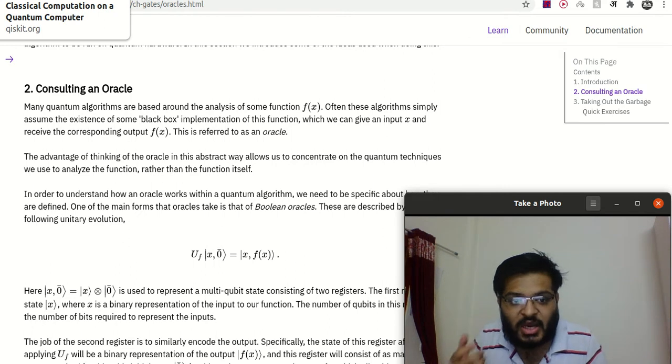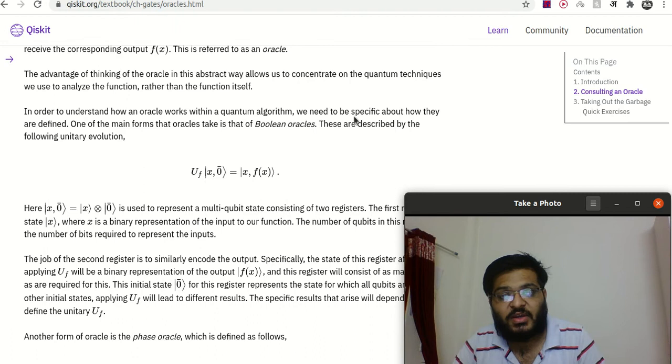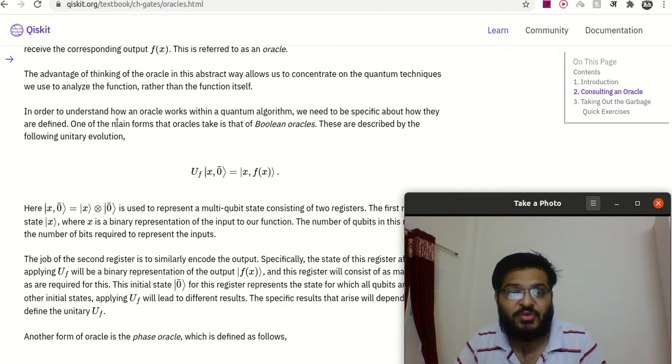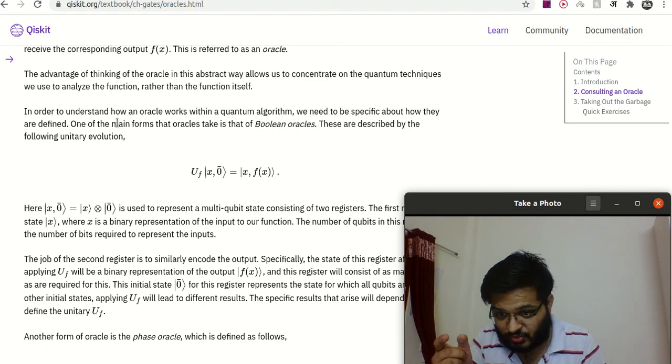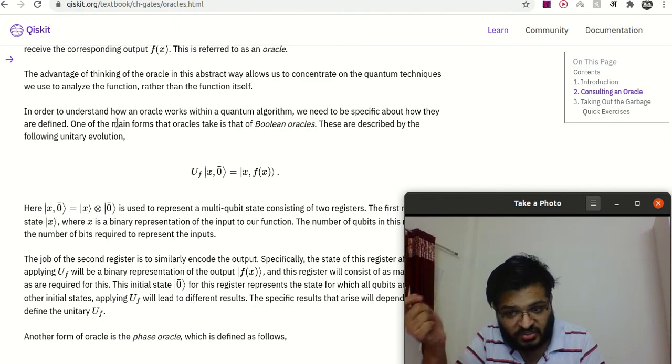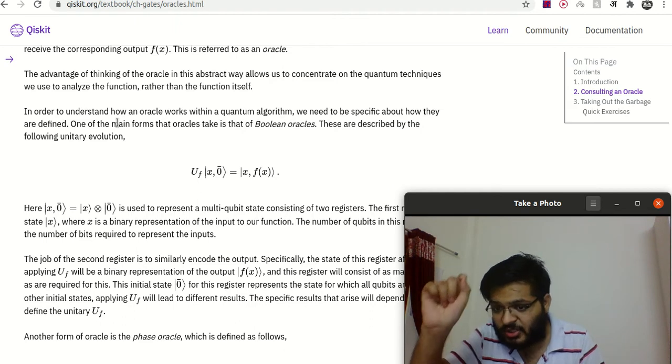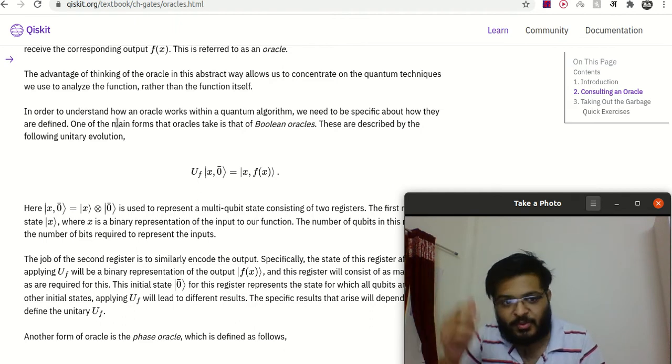In order to understand how an oracle works within a quantum algorithm, we need to specify how they are defined. One of the main forms that oracles take is the Boolean oracle. I just showed you that. We have an x, we have an output qubit 0, and then we have an x which is unchanged, and then we have f(x). So in the output qubit, we have performed the operation on the input by the oracle, and it is copied to f(x).